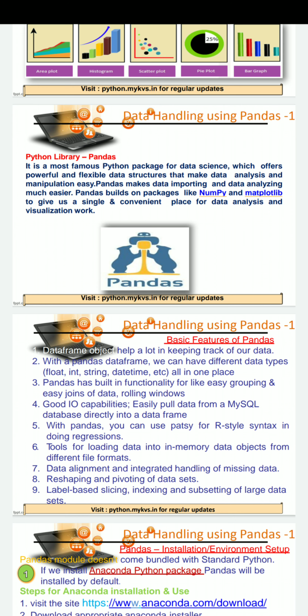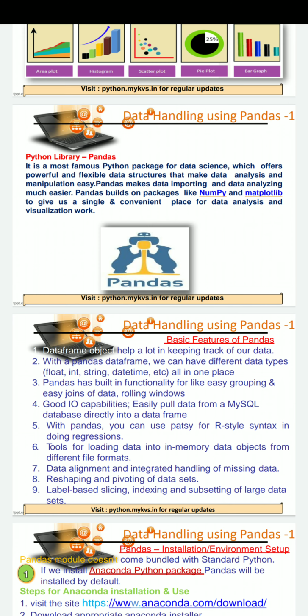What are the primary requirements to use pandas? One, you are already familiar, that is NumPy. We have gone through it in class 11, and another one is matplotlib. These are the two libraries which are required to use pandas.